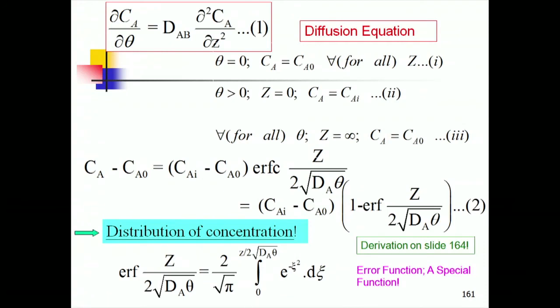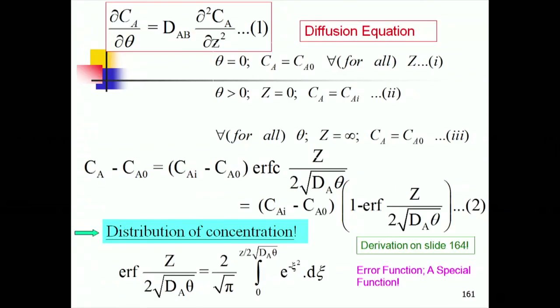Okay. Strictly speaking, this is θ equal to 0, CA equal to CA0 for all z excluding z equal to 0, and this should be for θ greater than or equal to 0, at z equal to 0 concentration is CAI. You notice the fine difference? We are neglecting interfacial dynamics. It may take a few milliseconds for the interface to attain this saturation concentration CAI. We neglect that. We say the moment the element comes in contact with the gas, it becomes saturated at the surface. And then far away, z tending to infinity, concentration is unchanged from the initial concentration CA0.